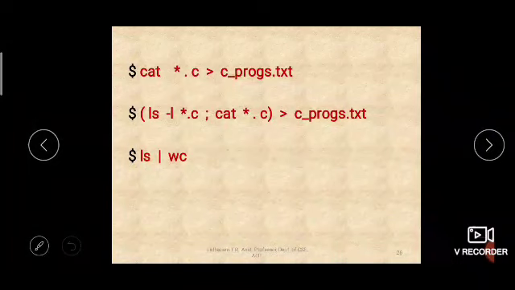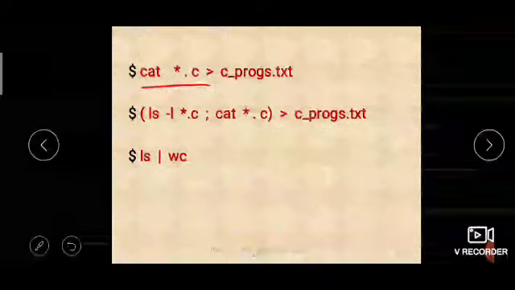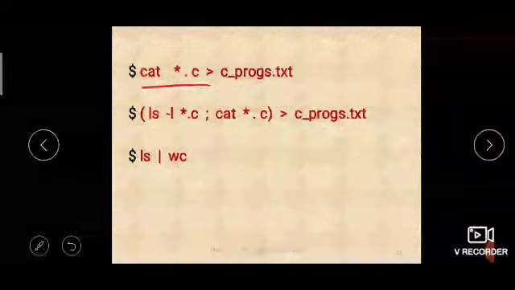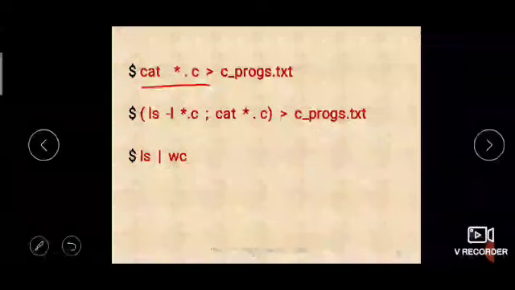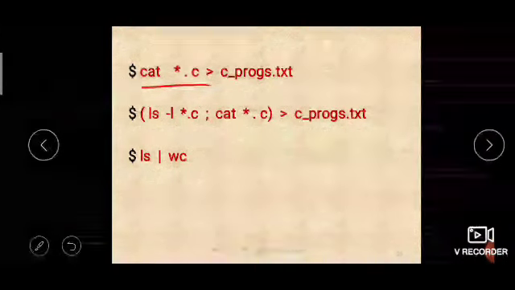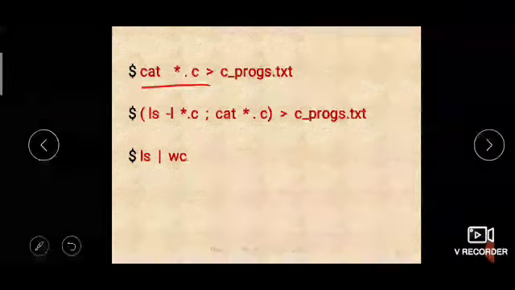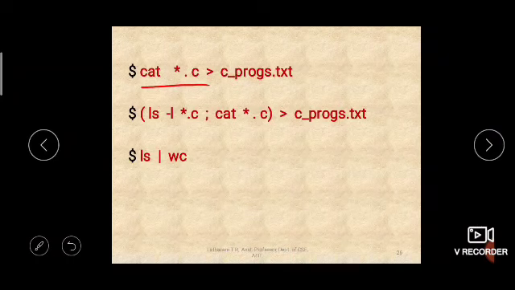Okay, let us see some more commands. So here, if we say cat *.c, what happens? Cat *.c means it will display the contents of all the files which have .c as extension, right? We discussed it when we discussed the wildcards, right? So *.c means all the files which have .c as extension. That means all C program files.